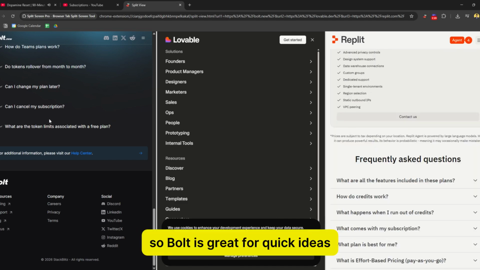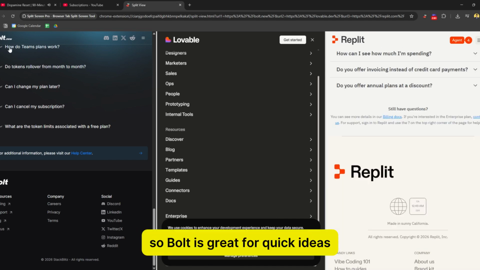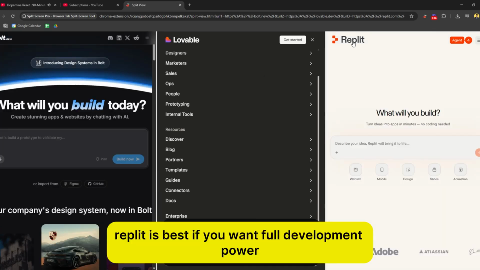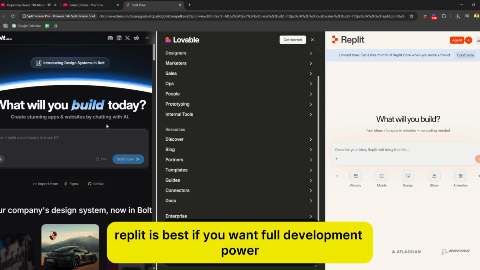So Bolt is great for quick ideas. Lovable is great for building real products. Replit is best if you want full development power.